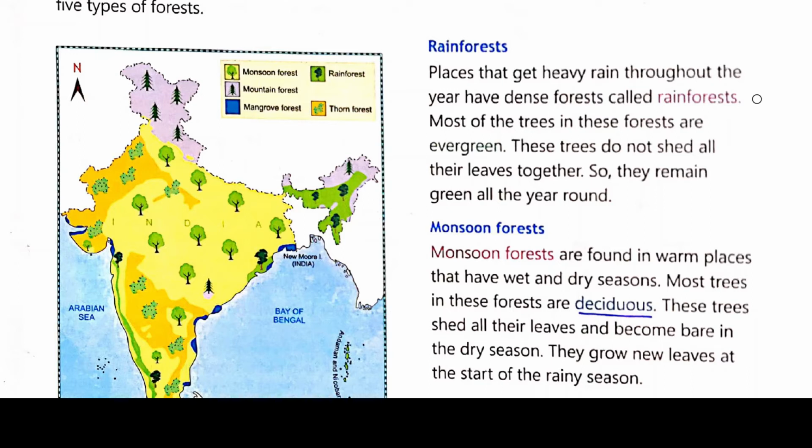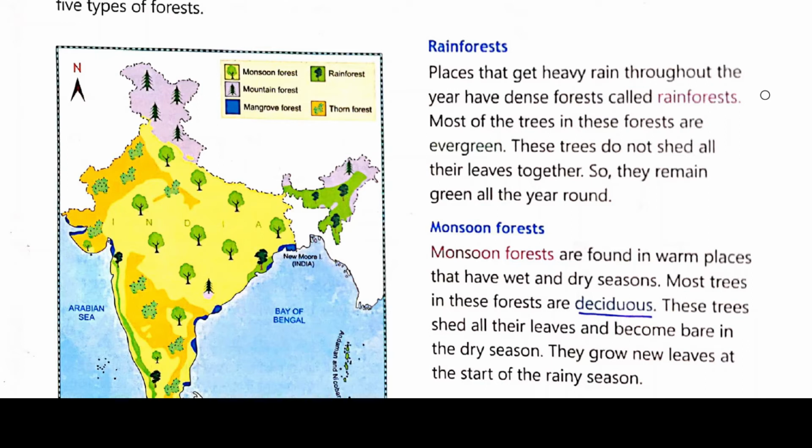Most of the trees in this forest are evergreen. As it gets heavy rain throughout the year, the trees here are evergreen. The leaves remain forever. The trees do not shed all their leaves together, so they remain green throughout the year. This is the nature of rainforest.